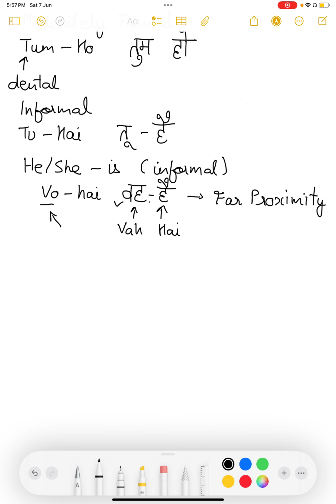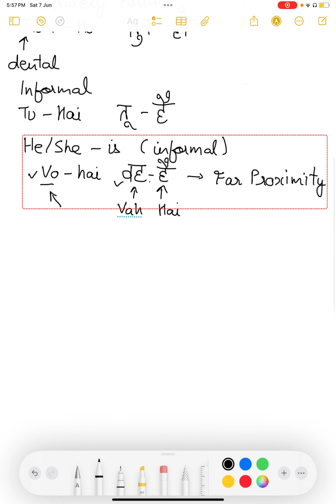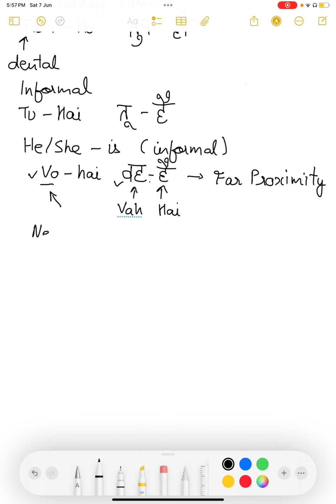This one is the written form, and this is what they are using to pronounce it. Alright, this is used when he or she is far away from us. That's when we address them as वो. Next, let's see near proximity scenario.